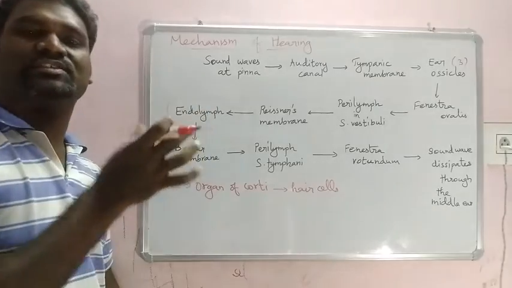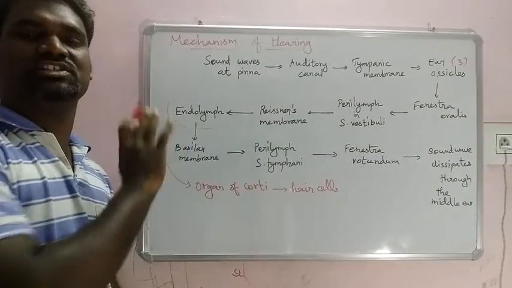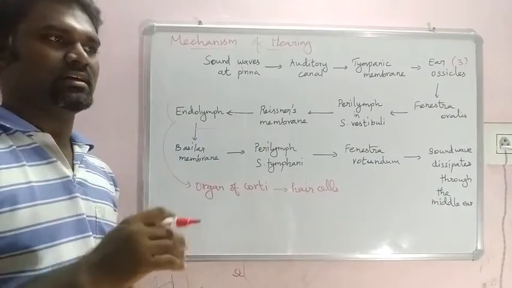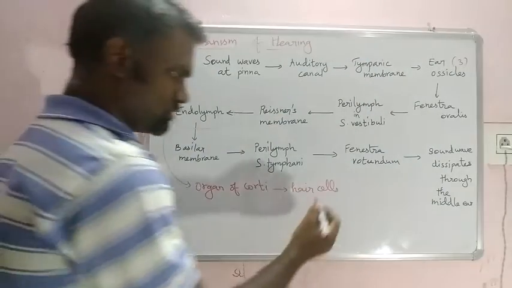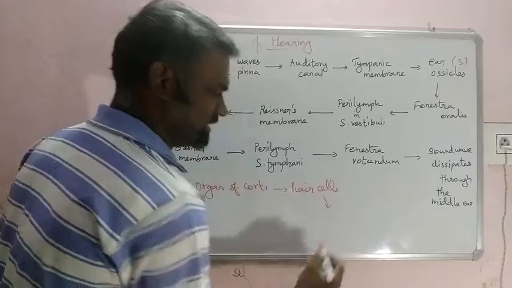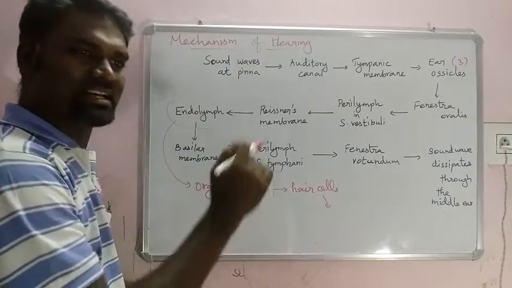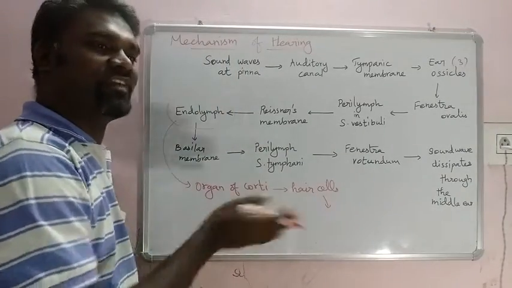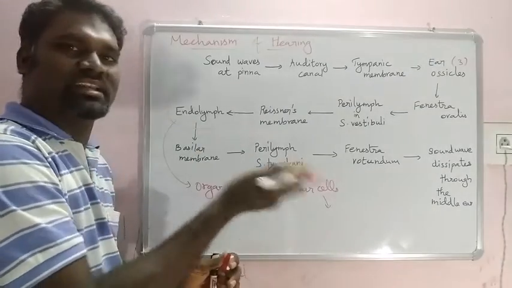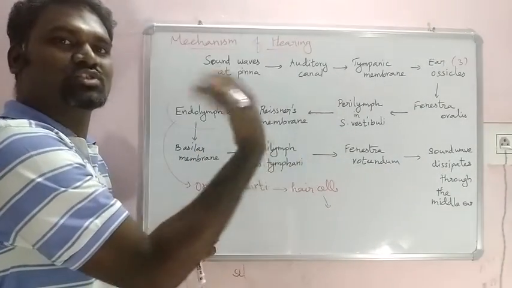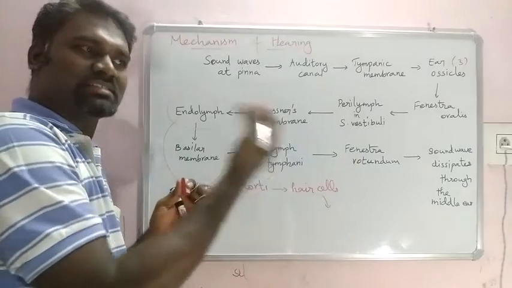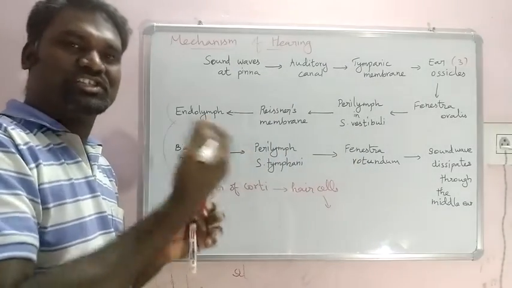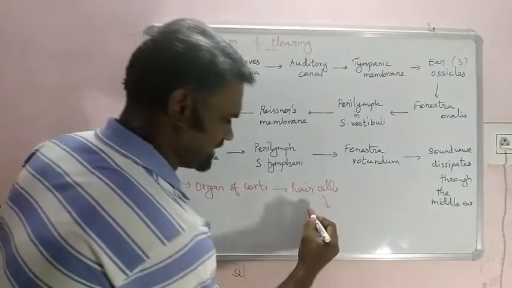In the overall cross section of the ear that I have given, you must have seen that the ganglion region continues with the auditory nerve. When the hair cells get stimulated, they move in a wavy manner as they receive the sound waves. That hair cell movement is received by the auditory nerve.